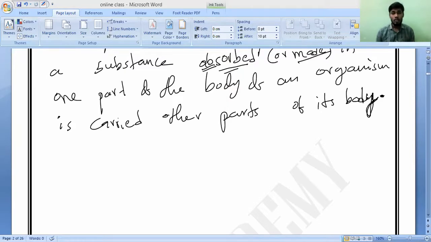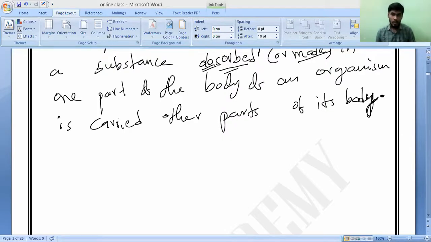So every large organism needs transportation. Special tissues and organs are needed for transport of substances in plants and animals because special tissues or particular organs can pick up essential substances like oxygen, food and water at one end of their body and carry them to all other parts.